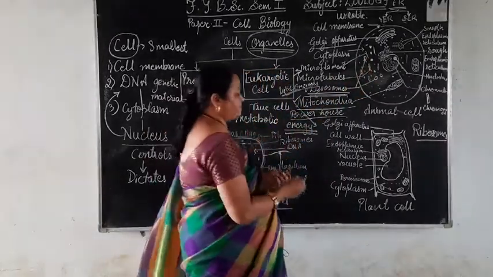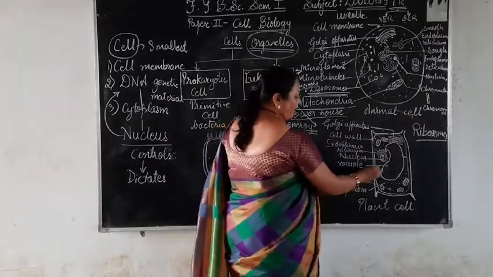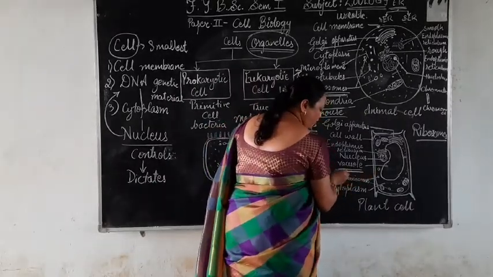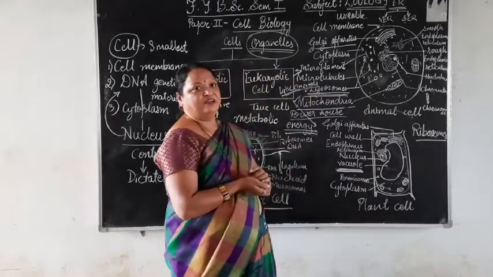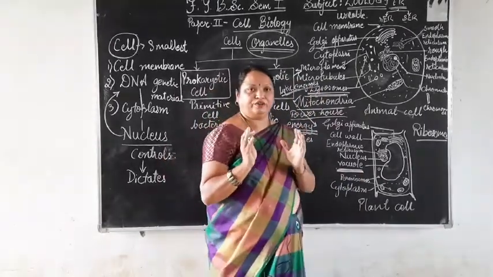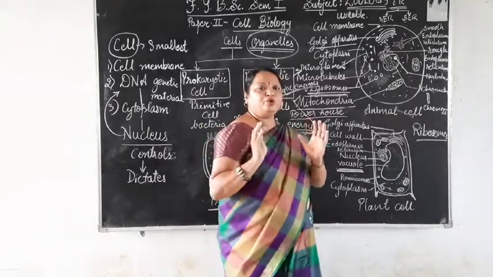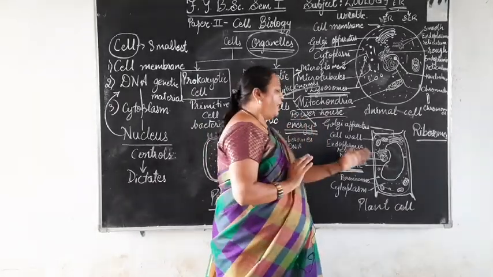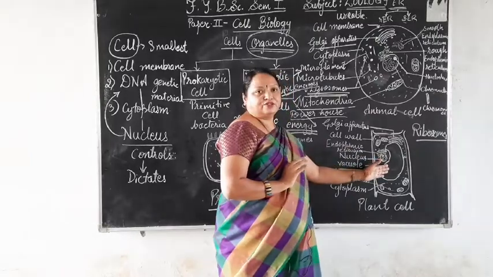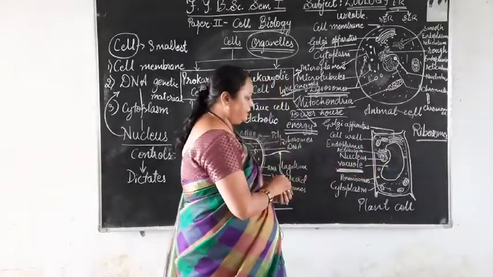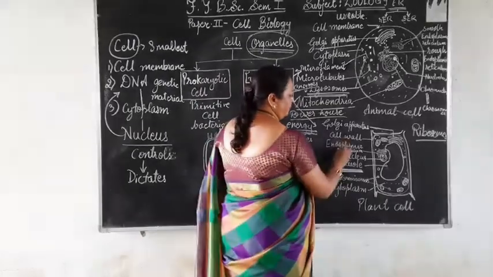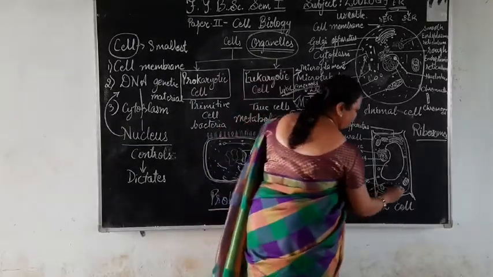Then the next structure is the vacuole. Vacuole is prominently seen in a plant cell. Plant cells contain huge, large vacuoles, and the central vacuole has the function of storing water. Then the next is the chloroplast.